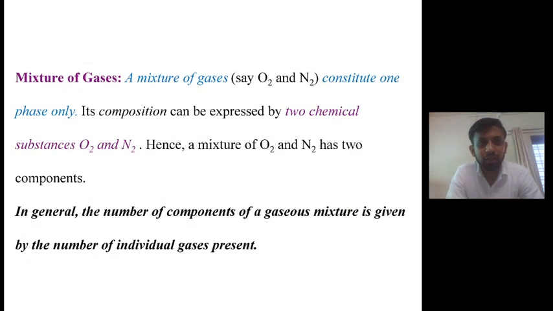A mixture of gases constitutes one phase only, but its composition can be expressed by two chemical individuals. Say if you have mixed oxygen and nitrogen, one chemical constituent for oxygen and one for nitrogen. Therefore in general the number of components of a gaseous mixture is given by the number of individual gases present in that gaseous mixture.